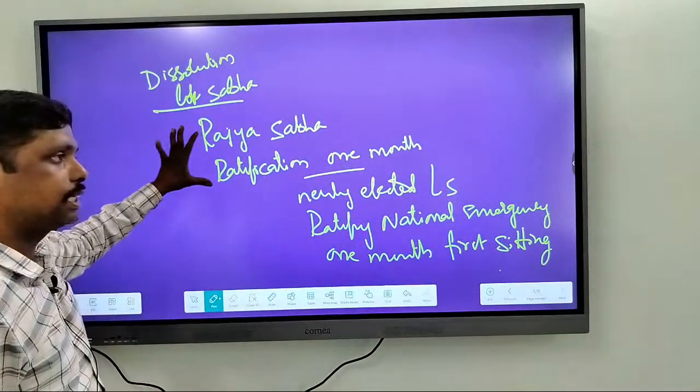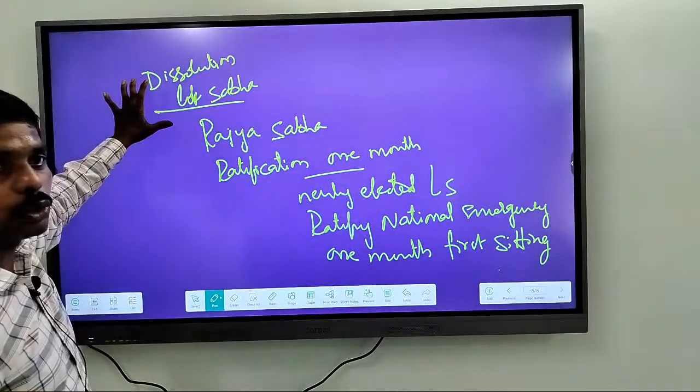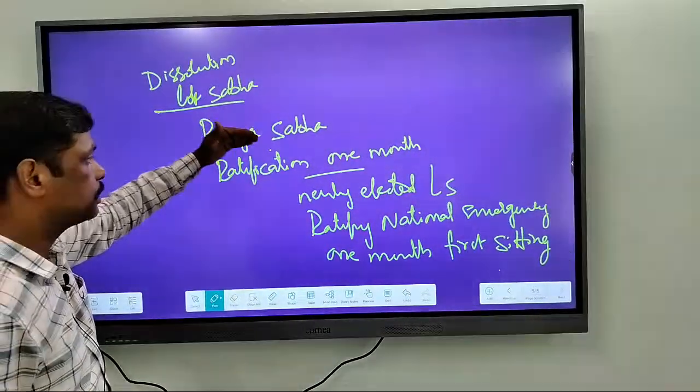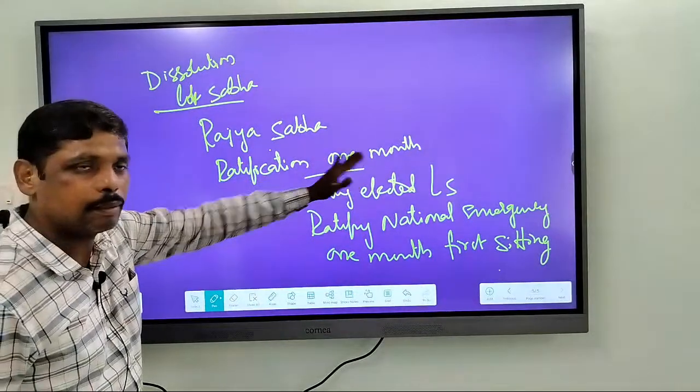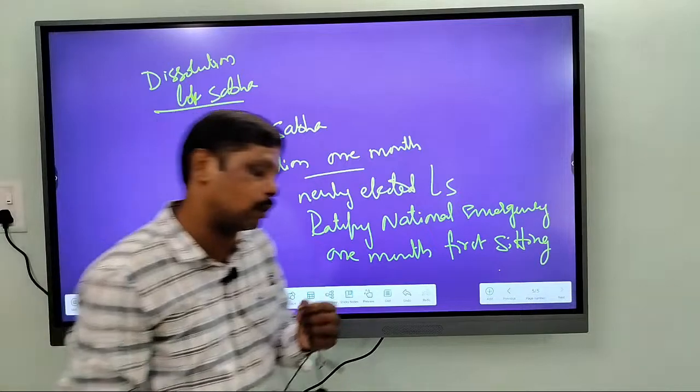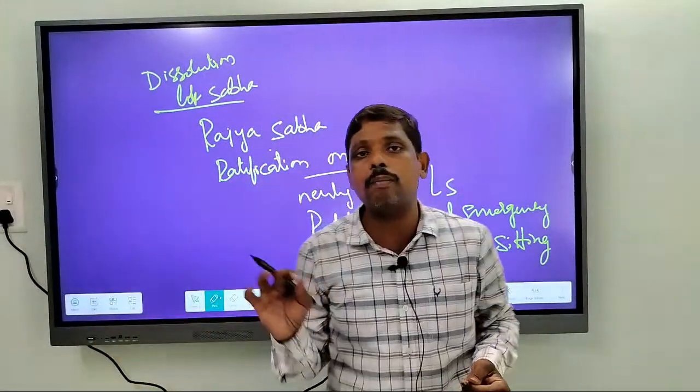So in the case of dissolution of Lok Sabha, it is Rajya Sabha that should take the lead. It is Rajya Sabha that should ratify within the 1 month, because Rajya Sabha is a permanent body. Lok Sabha can be dissolved, but Rajya Sabha cannot be dissolved.